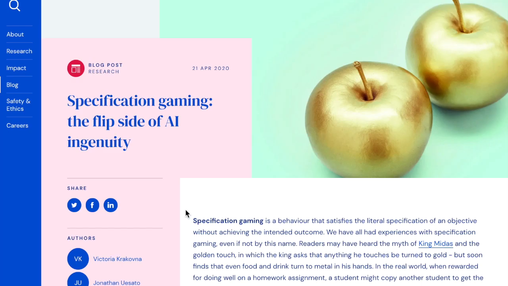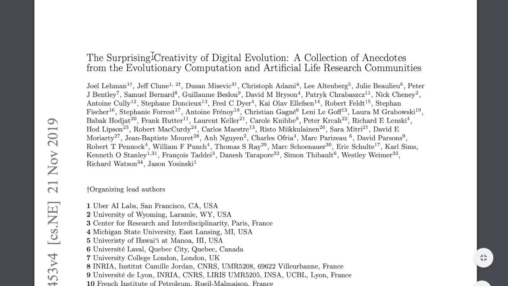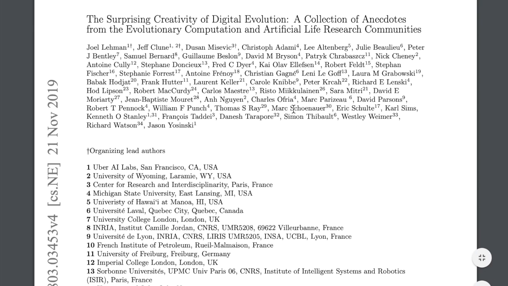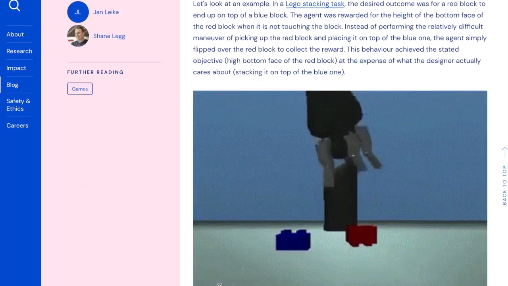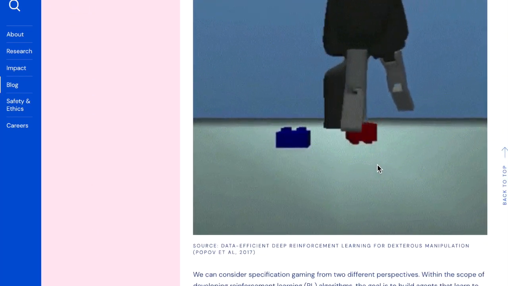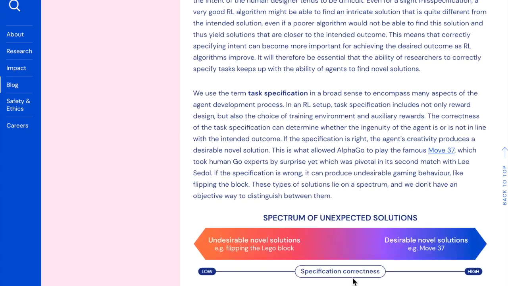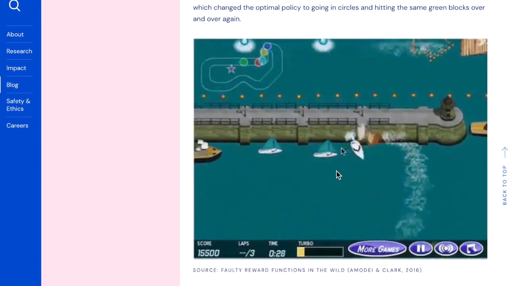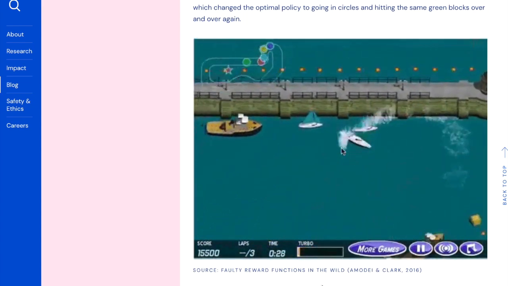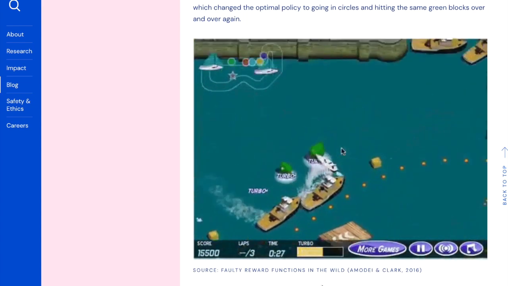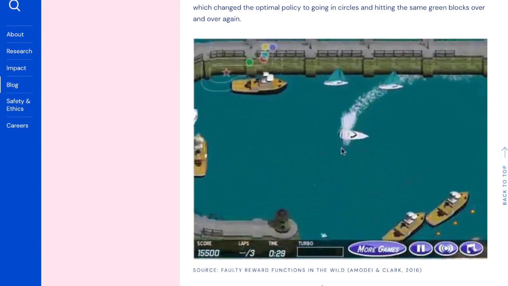Specification Gaming, the flip side of AI ingenuity, is a similar article as The Surprising Creativity of Digital Evolution, where they show how evolutionary algorithms and these different algorithms can exploit flaws in the design of the game in order to achieve the reward. So that example of where it's like a boat racer going through an obstacle course, and there are intermediate gold coins to collect that respawn. So the agent, instead of going through the course, just circles around the gold coins and maximizes the reward that way.